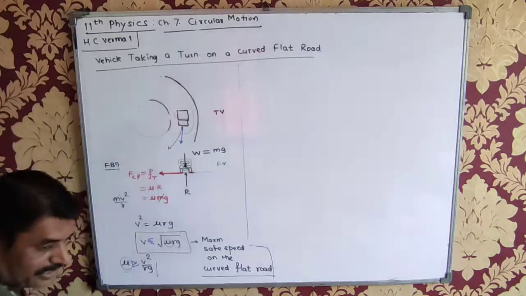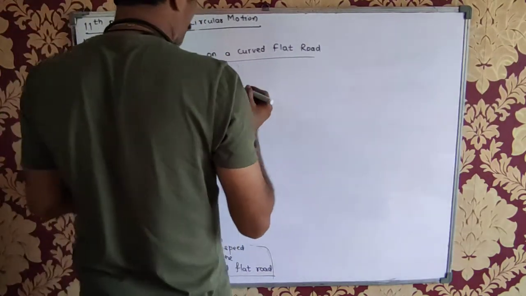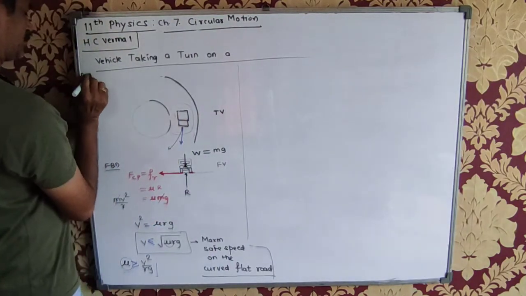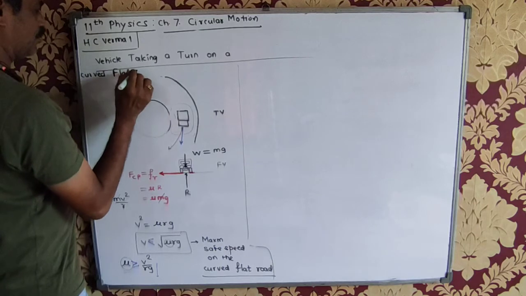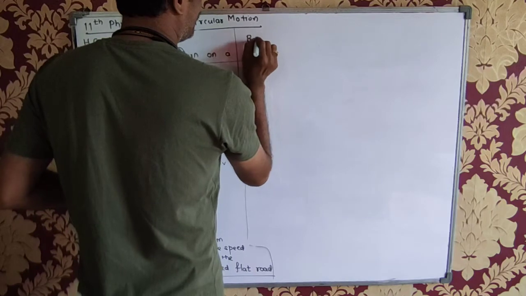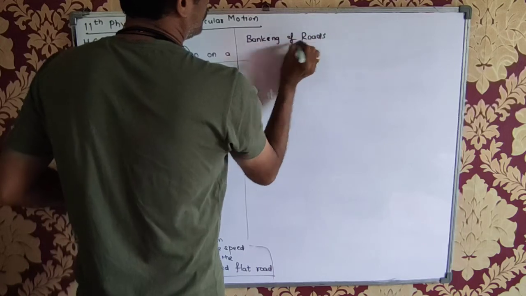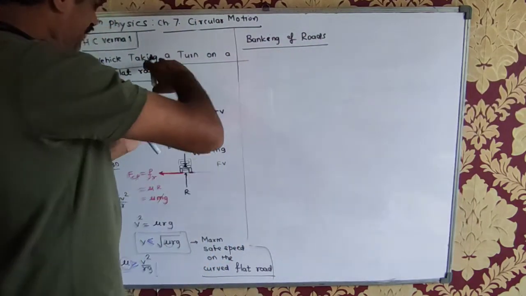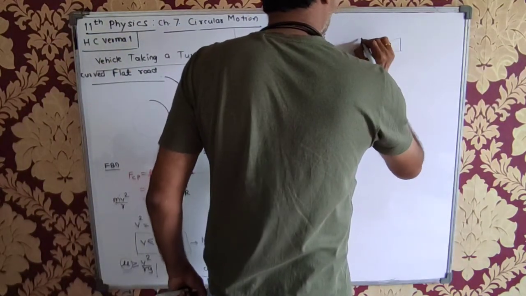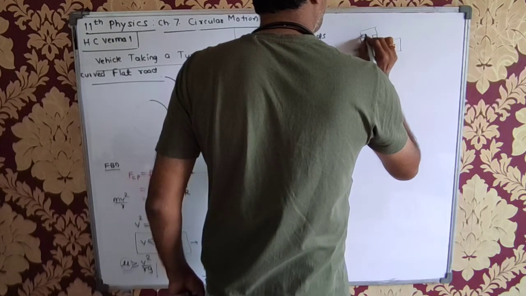So what is done? In that case, there is a solution. There is an alternative for this, which is called banking of roads. This was the curved flat road. On the curved flat road, the road was flat. Now the solution to this problem is banking of roads. What is meant by banking? Often, when the vehicle is taking the turn on the curved road, you see that the outer edge of the road is elevated slightly as compared to the inner edge of the road.